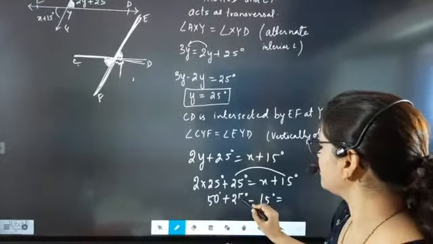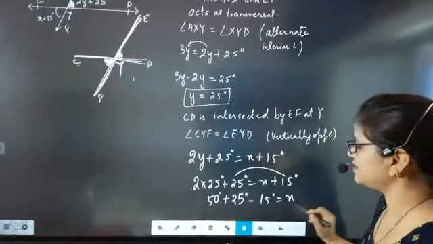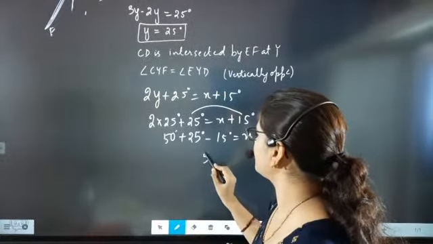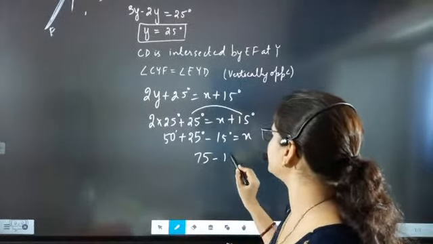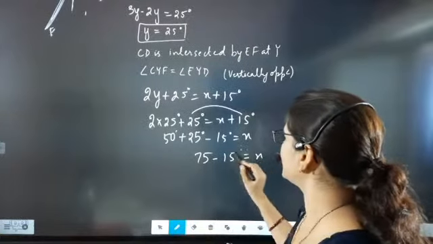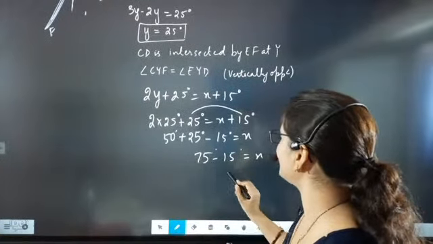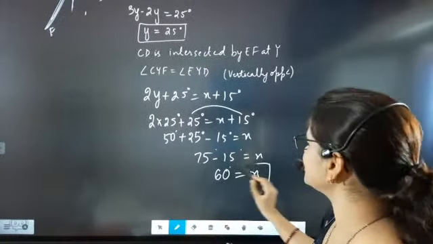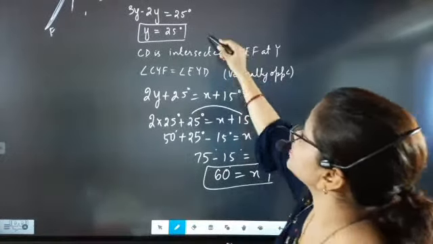So here, now it is coming 75 minus 15 equal to x. So definitely 5 minus 5 is 0, 7 minus 1 is 6, so 60 degree. So x is exactly 60 degree and y is 25 degree.